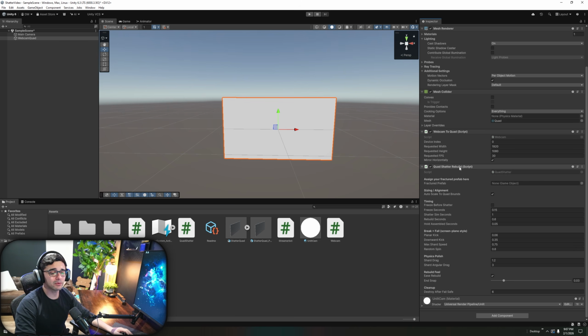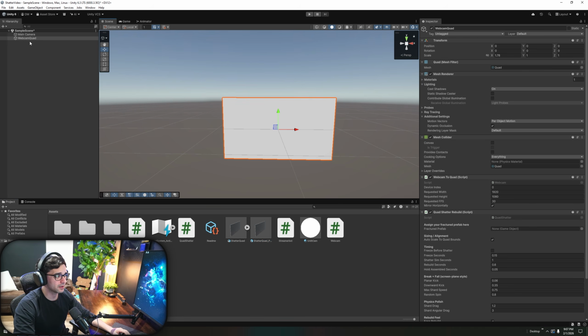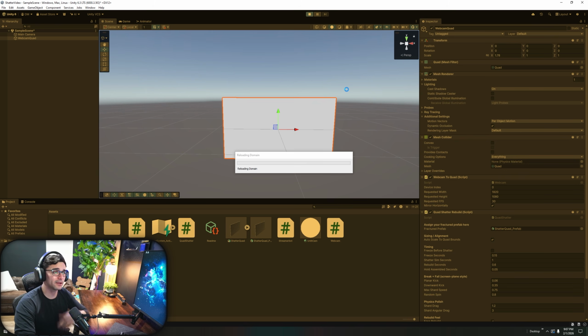Now, before we start playing with these, the first thing I want you to do is that prefab we just made right here. Let me click back on my webcam. We're going to click this and we're going to drag the prefab right here where it says fractured prefab. We're going to drag it onto that and release. Now, it should shatter when we click the space button inside the play menu. So I'm going to hit play.